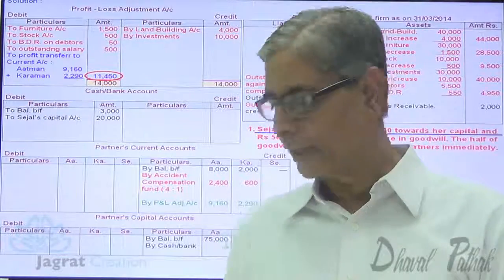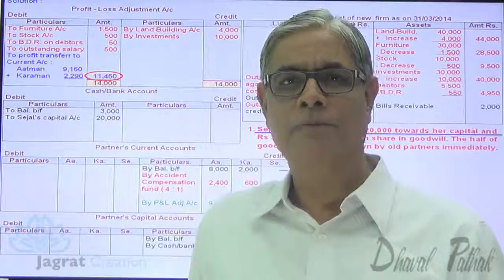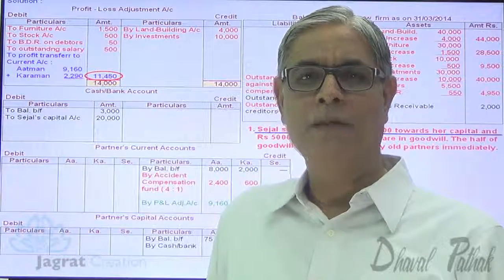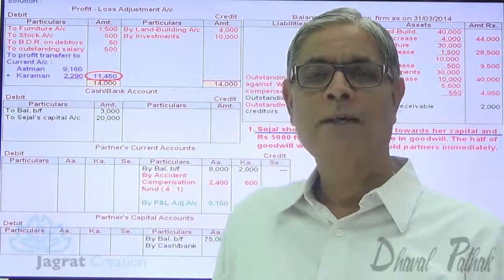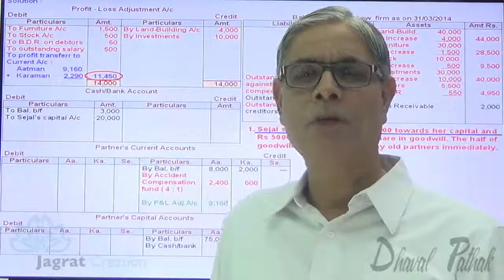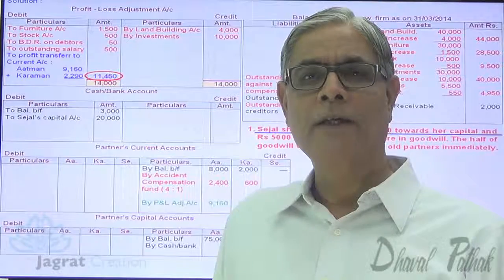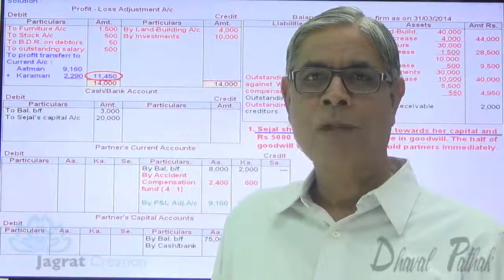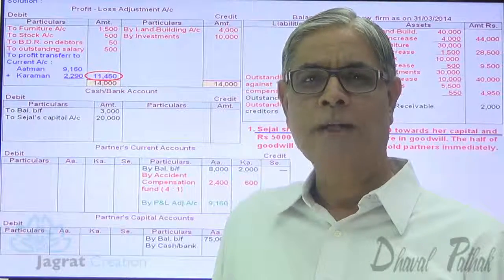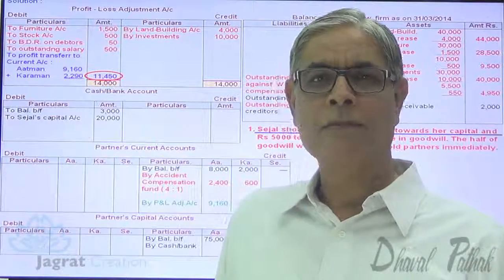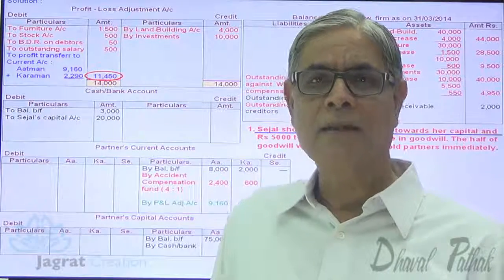To have a right to share the super profits of the firm, the new partner is required to bring something in addition to goodwill, which is also known as premium or goodwill brought by the new partner for 1/4 share in this case. Whatever the goodwill brought by a new partner in this fashion, that should be distributed amongst sacrificing partners in the